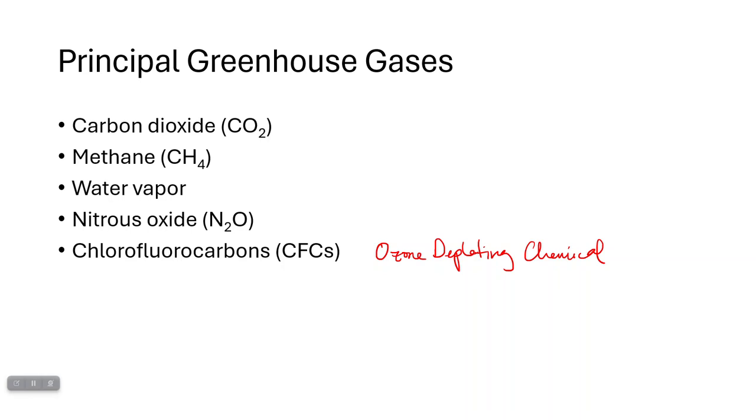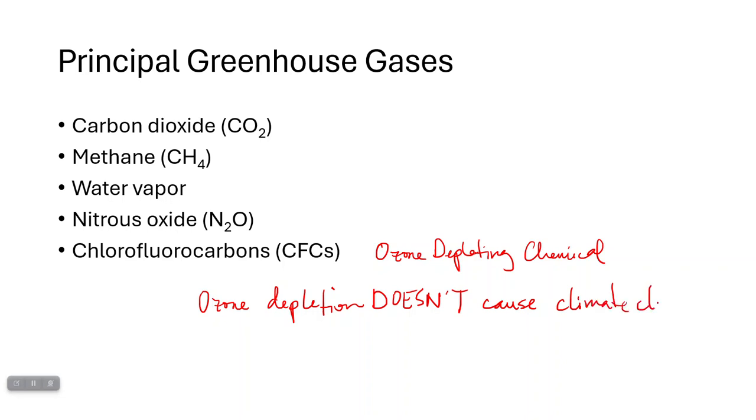Ozone depletion can be caused by some of the chemicals that are also contributing to climate change, but never say ozone depletion causes climate change or the opposite. Climate change does not cause ozone depletion. Never ever say that on the test. It will not earn you points.